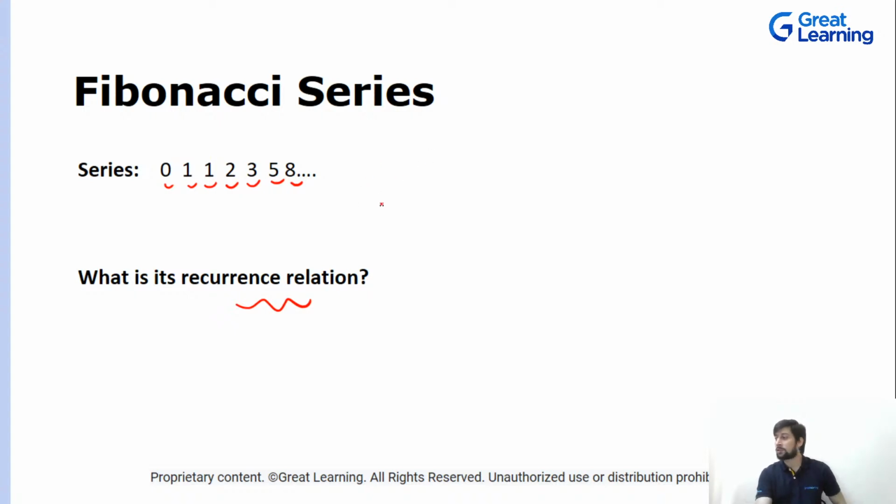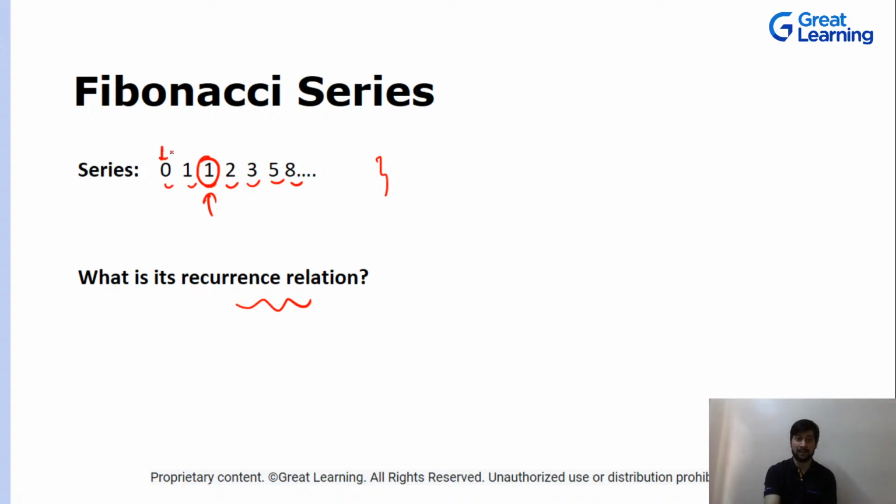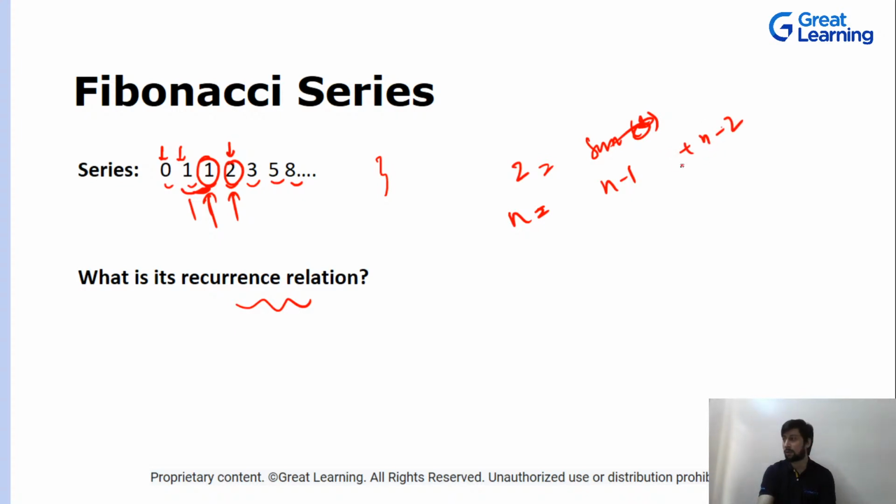So can anyone tell me in the chat what will be the recurrence relationship of this? I can give you a hint: each number in this series is obtained when we add the previous numbers. In a nutshell, you can say that a number is obtained by the sum of its previous two numbers, that is, if this is n, then the number will be n minus 1 plus n minus 2.